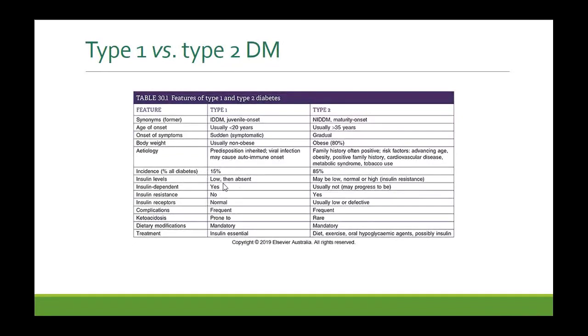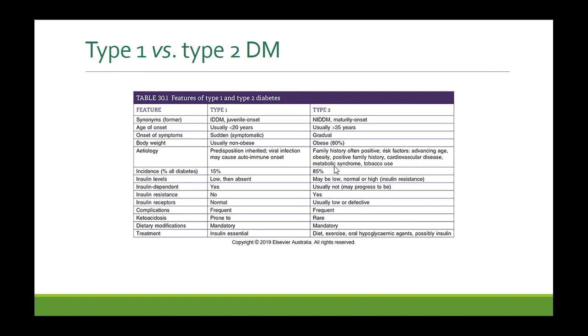Insulin levels. In type 1, insulin levels are low or even completely absent because beta cells are not producing insulin. In type 2, the insulin levels may be low, normal, or even higher than normal. The reason is that the main pathology in type 2 is not destruction of beta cells.